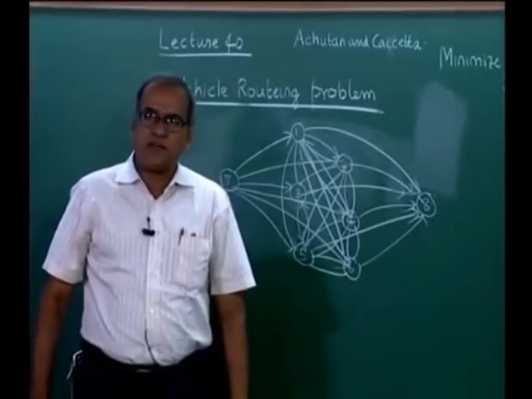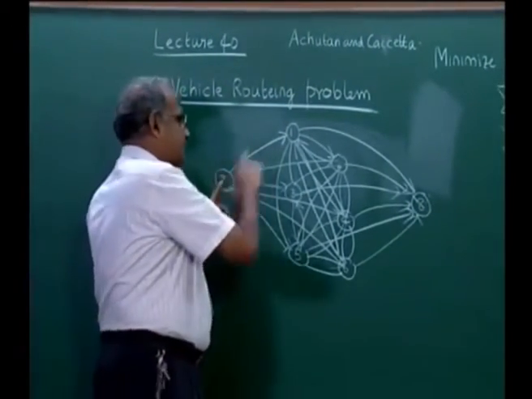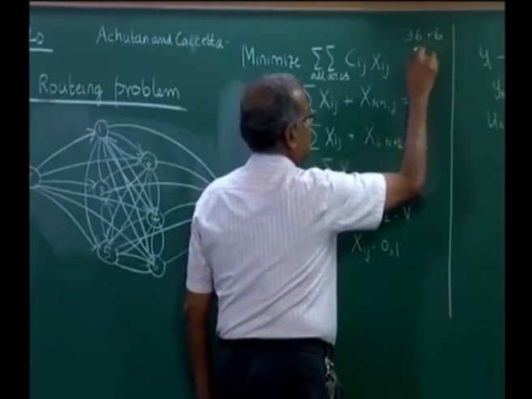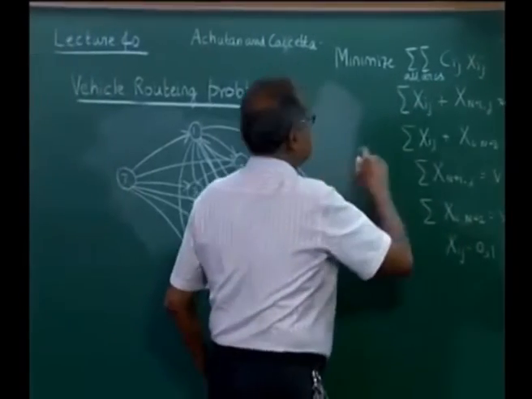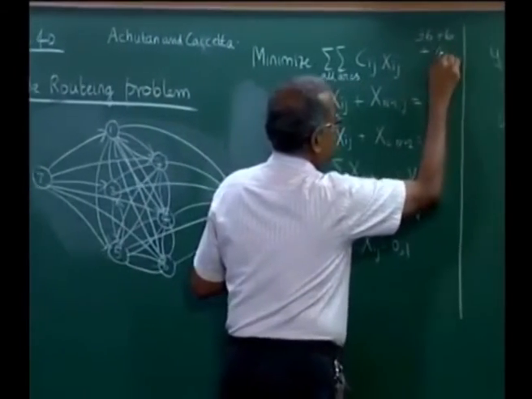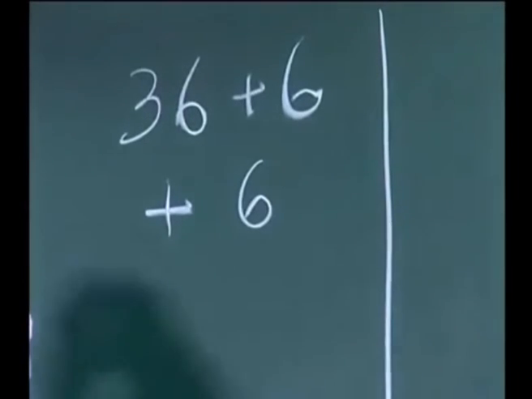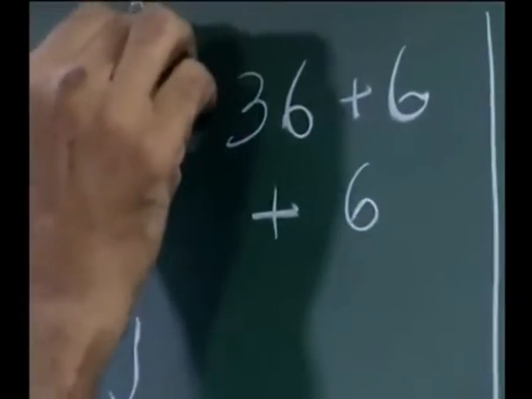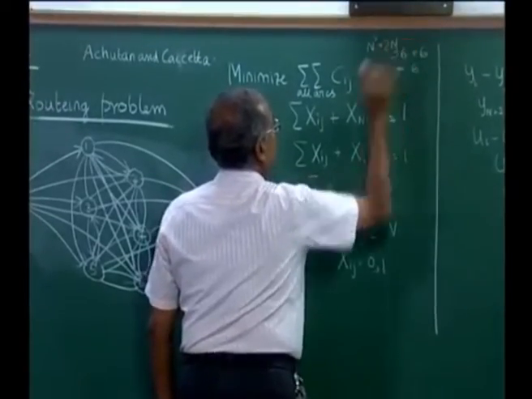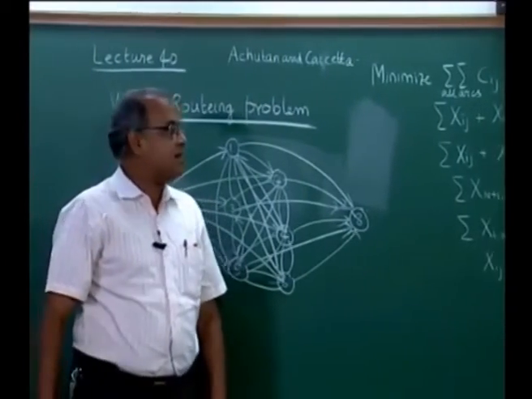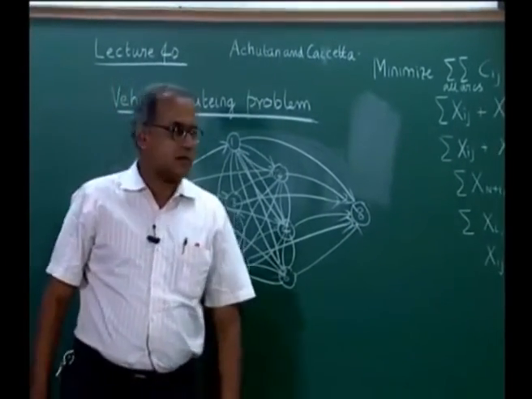Then X71 to 76 will be 6 variables, and 18 to 68 will be another 6 variables. So 36 plus 6 plus 6. So if I have n customers, it will have n square plus 2n variables, where n square Xij variables will be there and another 2n variables for this.